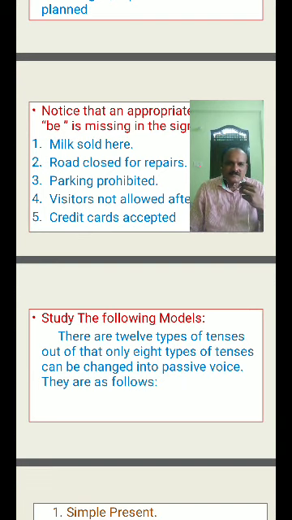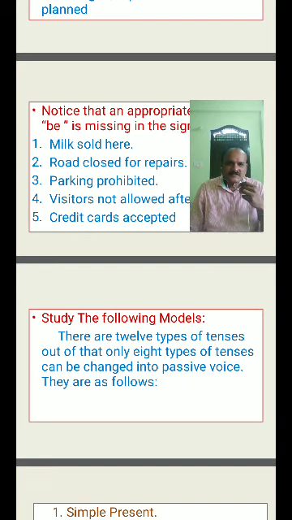So totally we have 12 types of tenses in active voice. Out of that, only 8 types of tenses can be changed into passive voice. Means only 8 types of sentences can be changed from active voice into passive voice.